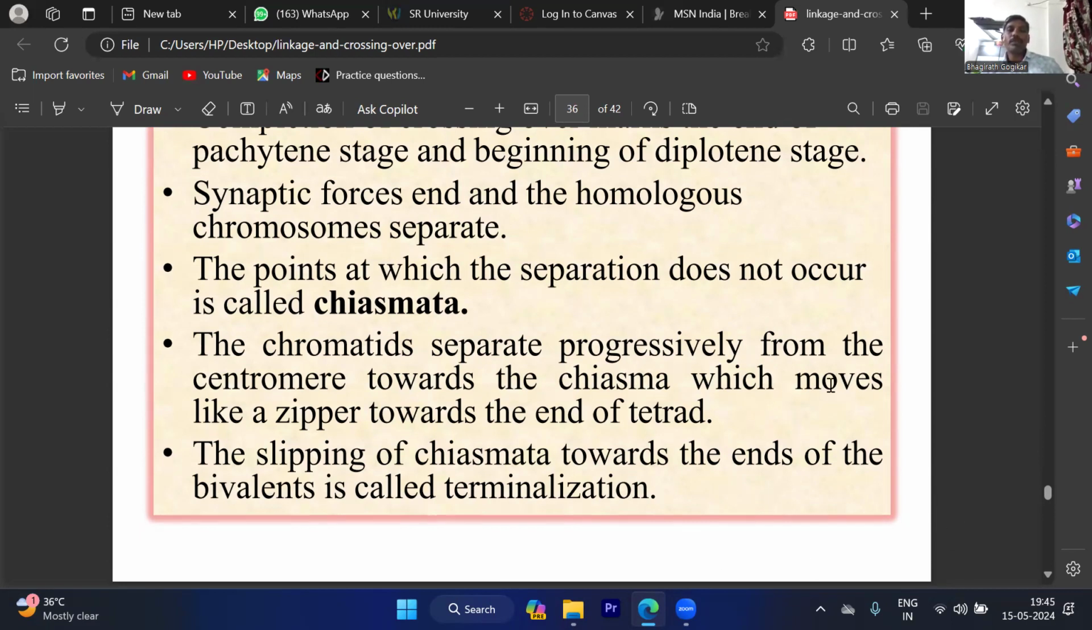The chromatids separate progressively from the centromere towards the chiasma, which moves like a zip towards the end of the tetrad. Zipper means ఒక జిప్ లాగా, ముందుకు జరుగుతూ ఉంటుంది.